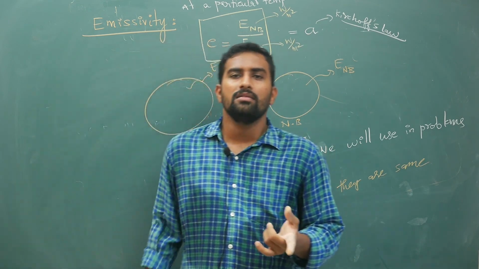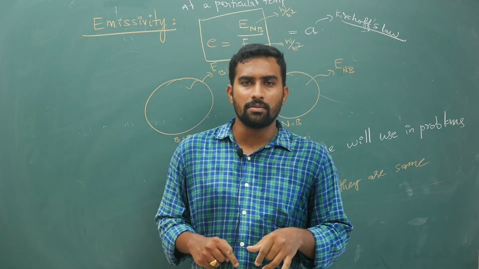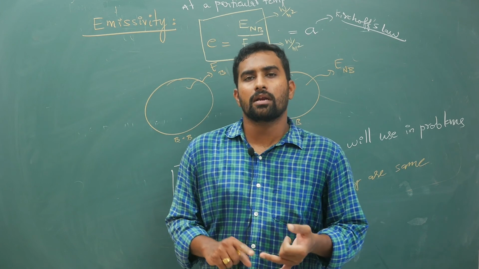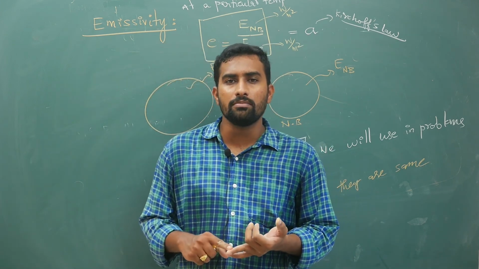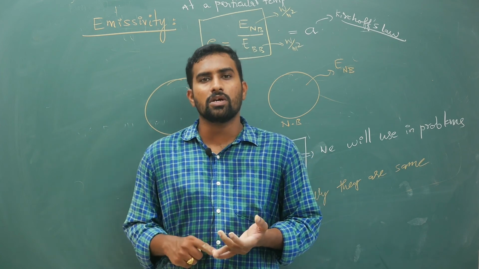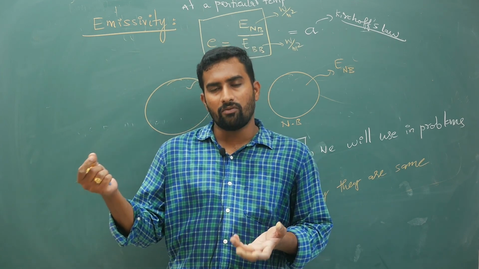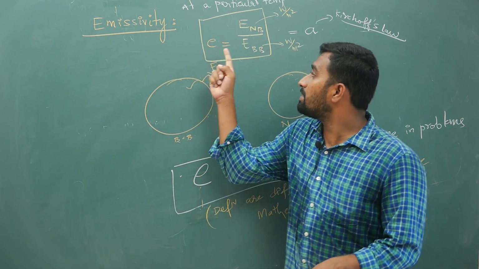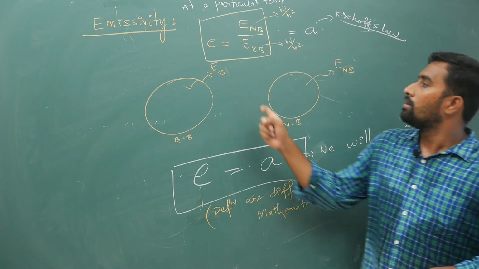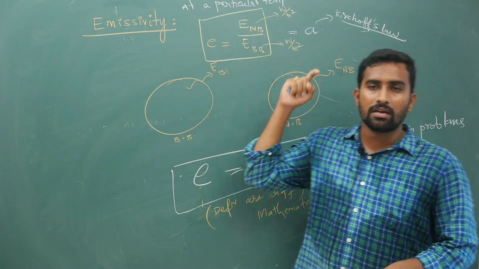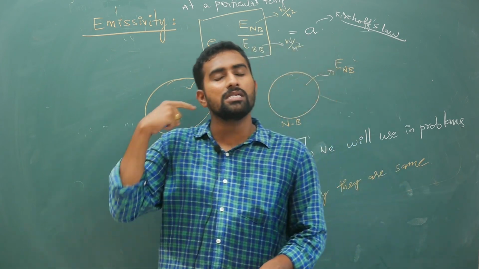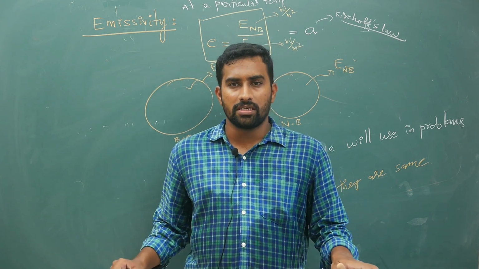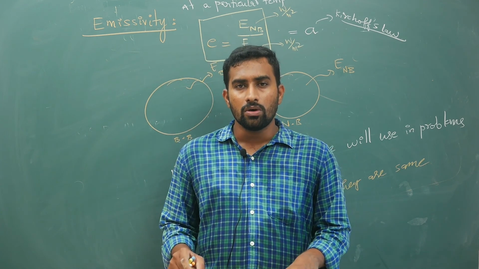What did I explain so far? Absorptive power. What is absorptive power? Energy absorbed by energy incident. It is a ratio, it is unitless. Next term, emissive power. What is emissive power? Energy by area into time per unit solid angle. We will neglect solid angle, so it is nothing but watt per meter square. So emissive power is different, emissivity is different. This emissivity is small e, which is mathematically equal to A. It is a comparison, but from Kirchhoff's law I proved that absorptive power A is the emissive power of normal body by emissive power of black body. Keep all these points in mind. We are going to use them in calculations.